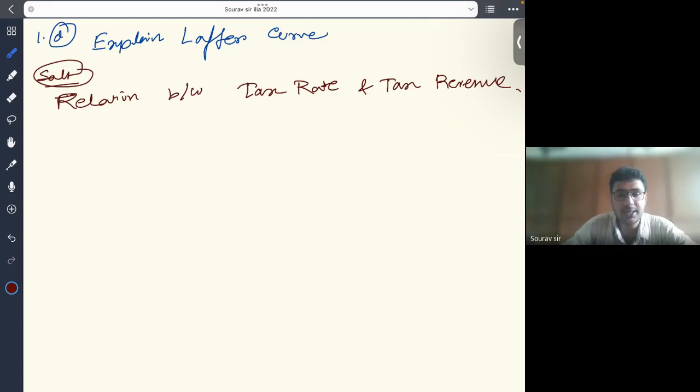It suggests that there is an optimal tax rate that maximizes revenue, and that tax rates that are too high or too low will result in lower revenue.